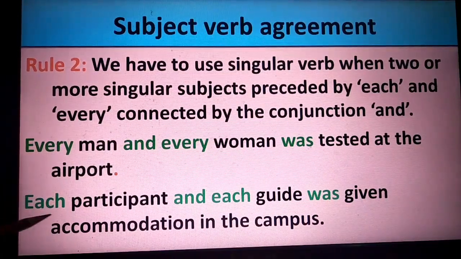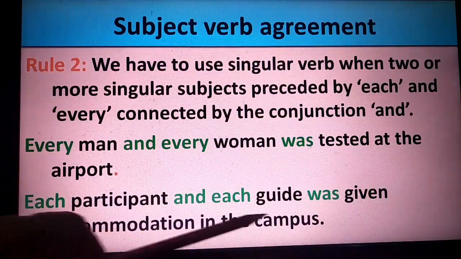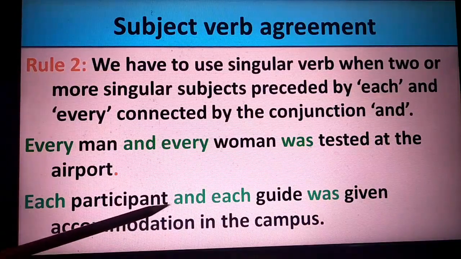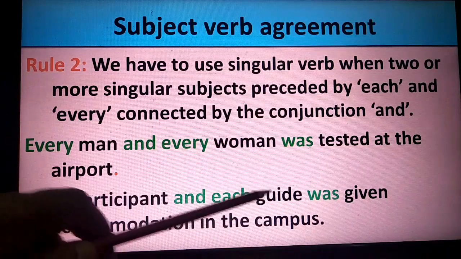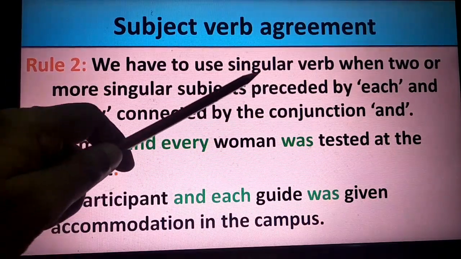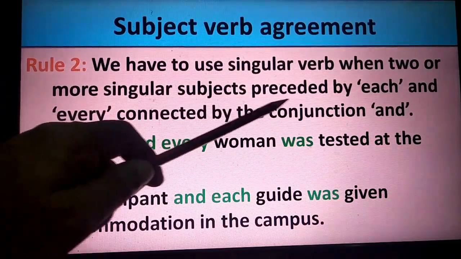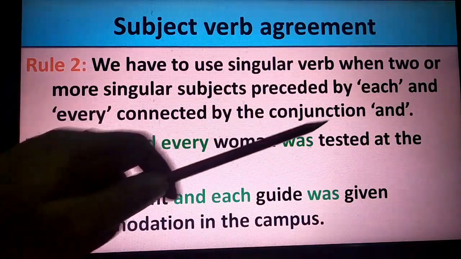Take another example. Each participant and each guide was given accommodation in the campus. Participant, guide, these are singular nouns, preceded by each and connected by the conjunction and, and therefore we have to use the singular verb. We have to use a singular verb when two or more subjects are preceded by each and every, connected by the conjunction.